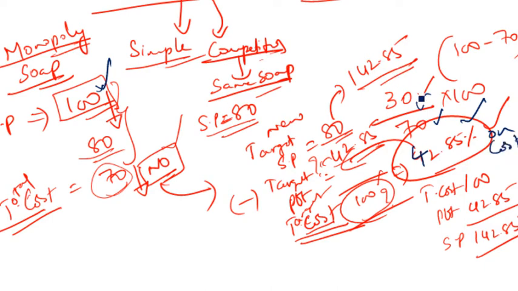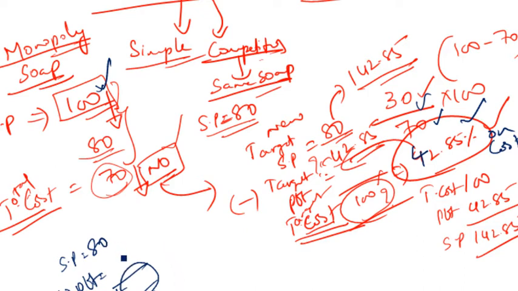Now they would like to maintain the same profit even after reducing the selling price, so they will never compromise on profits. So your new selling price is 80, that's where you need to sell because you are forced to, minus whatever profit margin you are willing to make will give you your target cost. Are you able to get me?